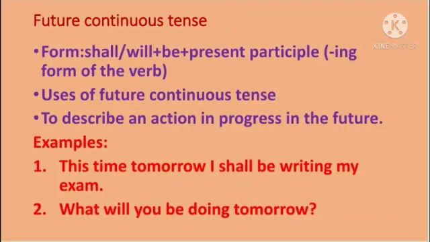Now let's see about the last one, future continuous tense. Form is shall or will plus be plus present participle, means the ing form of the verb. Let's see the uses of future continuous tense. To describe an action in progress in the future. For example, this time tomorrow I shall be writing my exam. What will you be doing tomorrow?